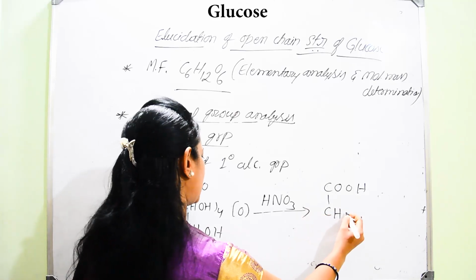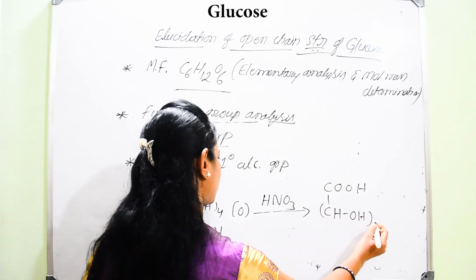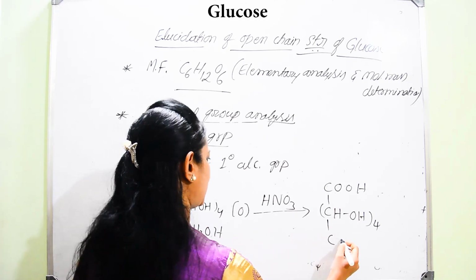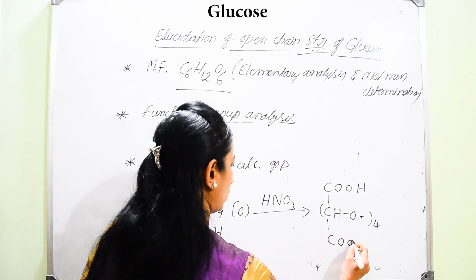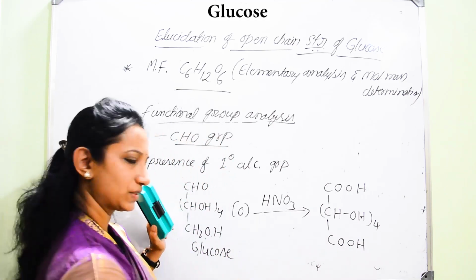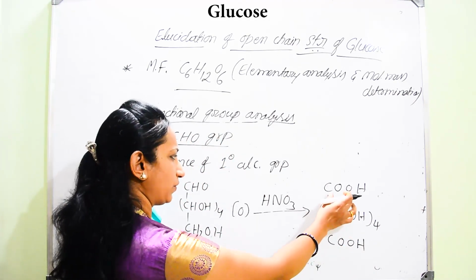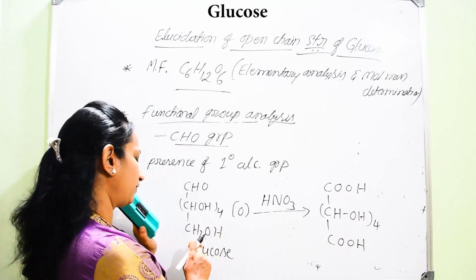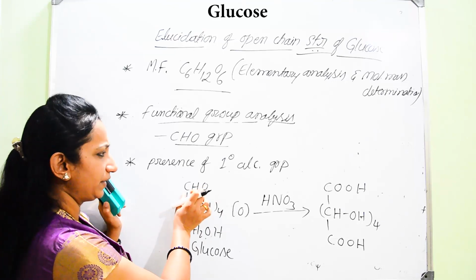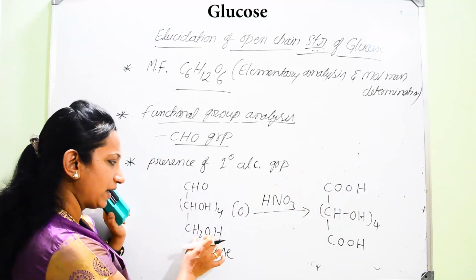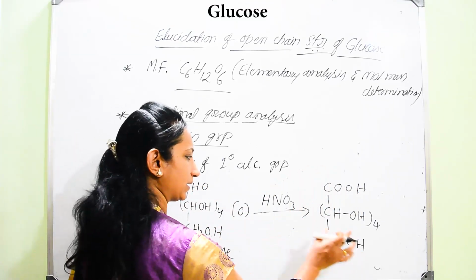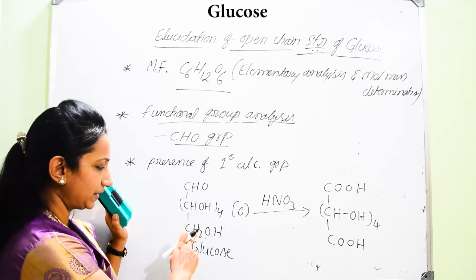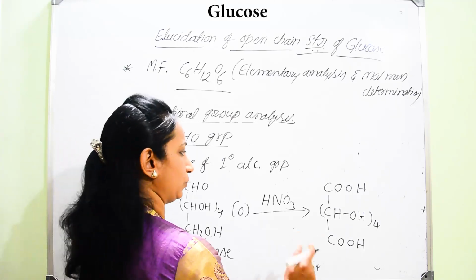Again CHOH remains as it is, four times, and finally COOH. That means you are introducing carboxyl groups into glucose. There is conversion of the terminal aldehydic group into a carboxyl group and the terminal primary alcoholic group into a carboxyl group. It proves that there is presence of a terminal primary alcoholic group.